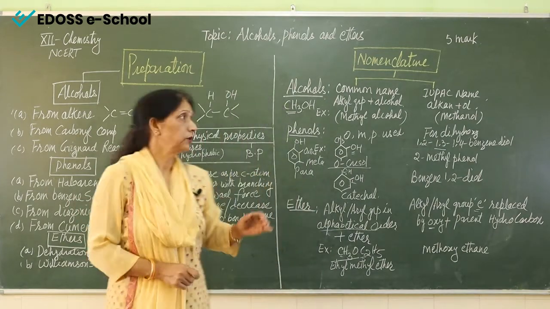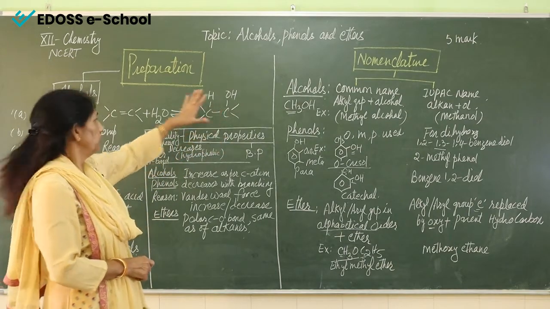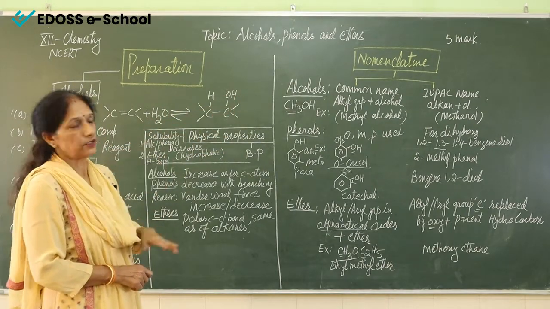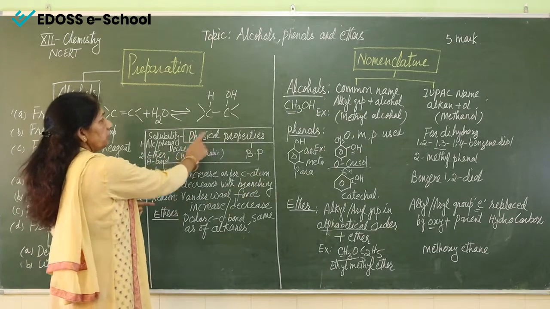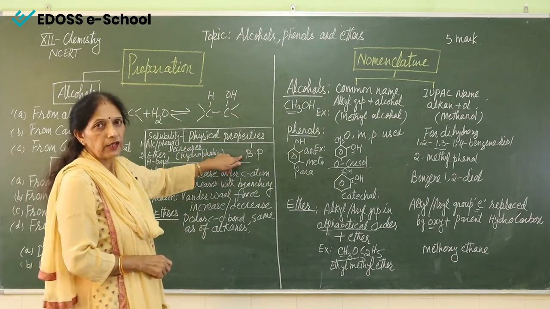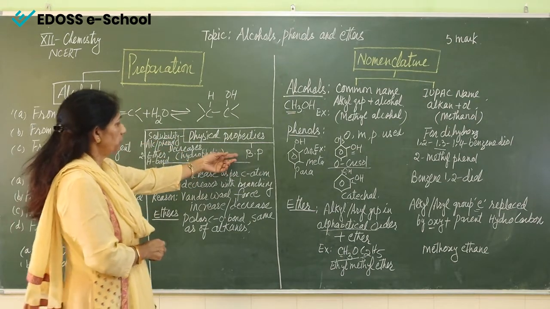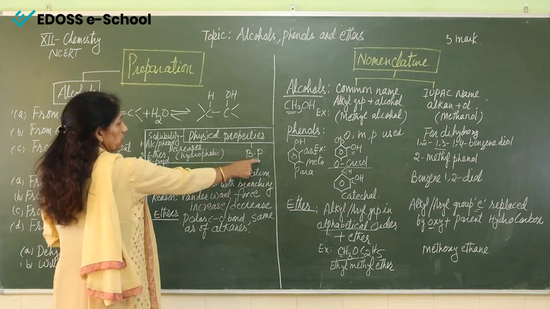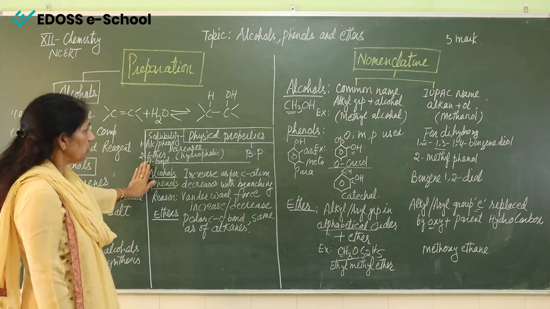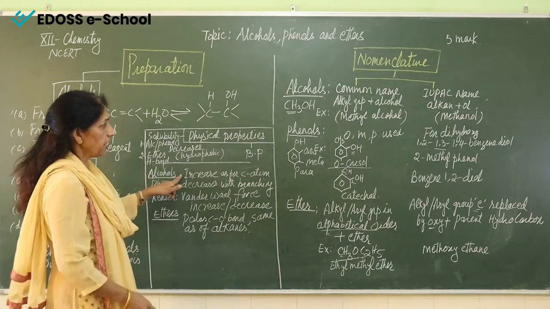Now coming to physical properties. What are the physical properties of alcohols, phenols and ethers? So for physical properties, we have to learn only two. First one is boiling point and another property is solubility. So coming to boiling point, see, this is boiling point. So what happens for alcohols?